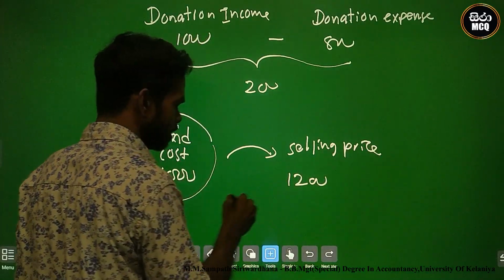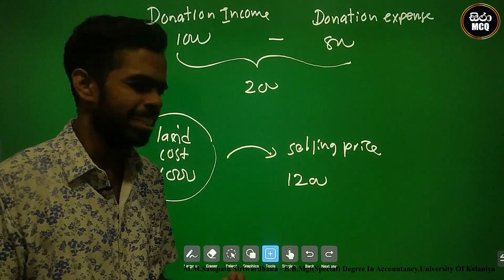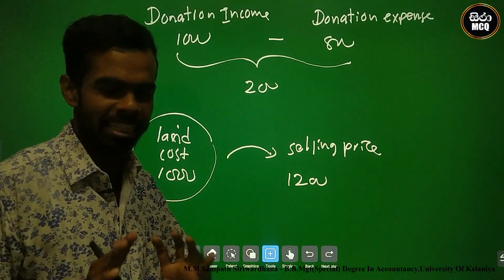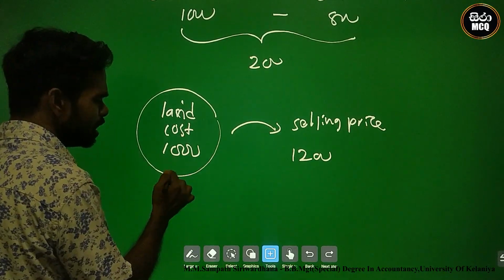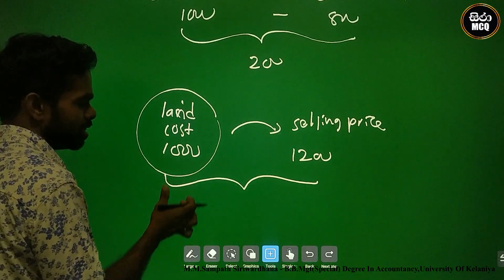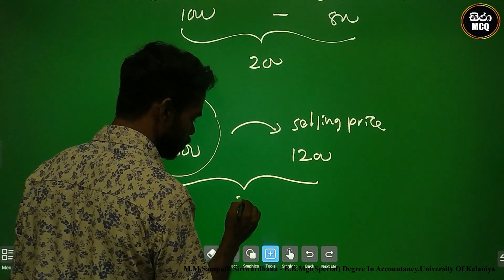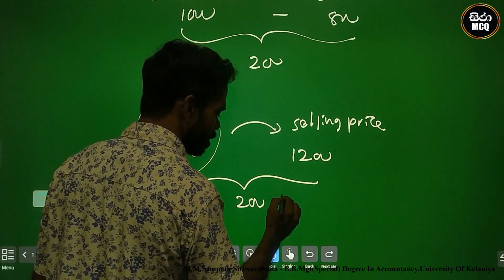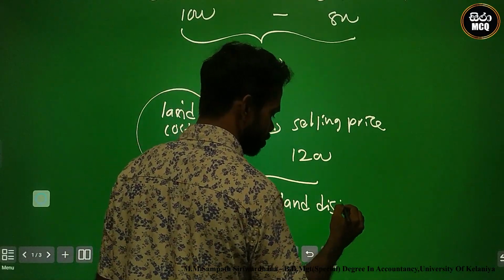According to LKAS 16, this is the expense, the deduction of the asset, and this is the selling price, income received for the entity. But the property, plant and equipment standard says you can offset this income and expense. The net effect is 200.